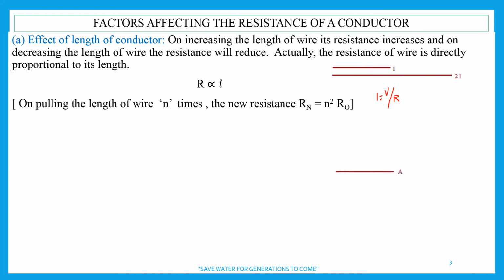Now, second. I'm taking one more conductor. We are now talking about the area of cross section. Its area of cross section is A. And one more conductor is there, whose area is almost twice, greater than this area of cross section. Area of cross section is represented by which formula in mathematics? Yes, Shreya, pi r square. So here area is more, here area is less.